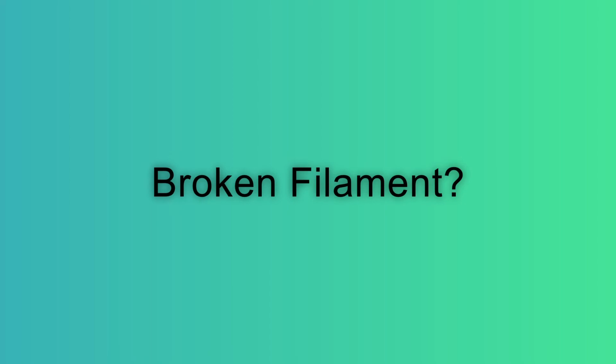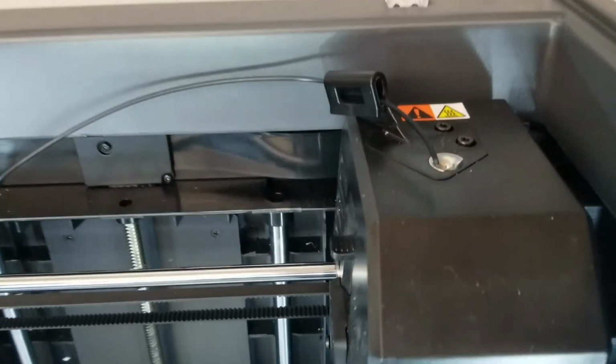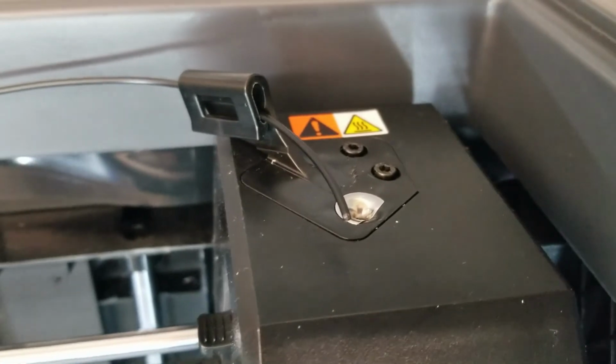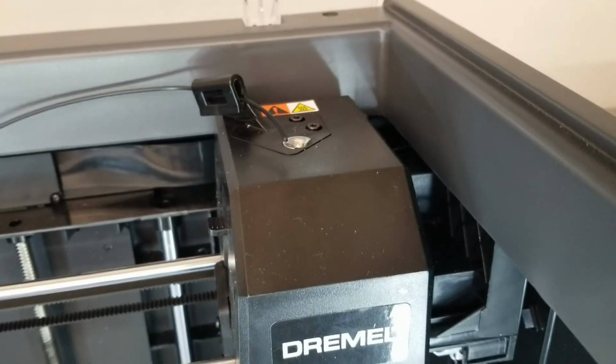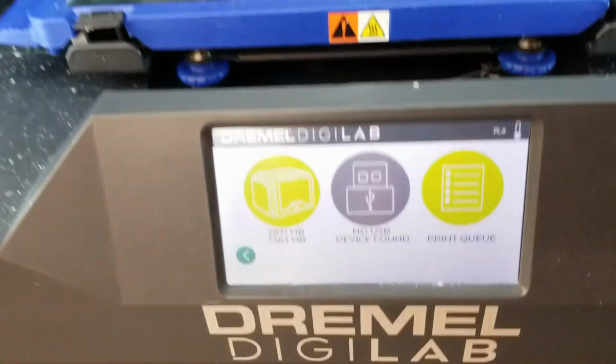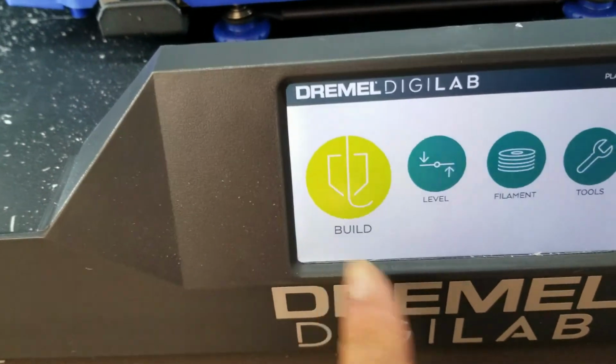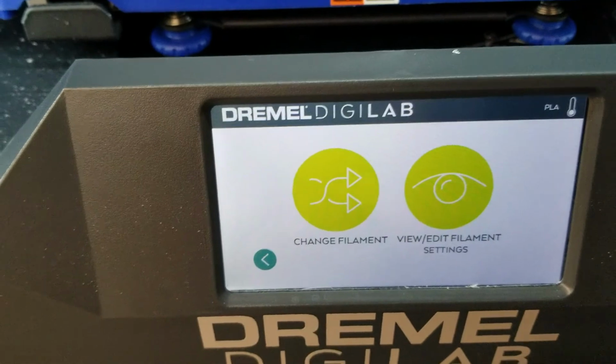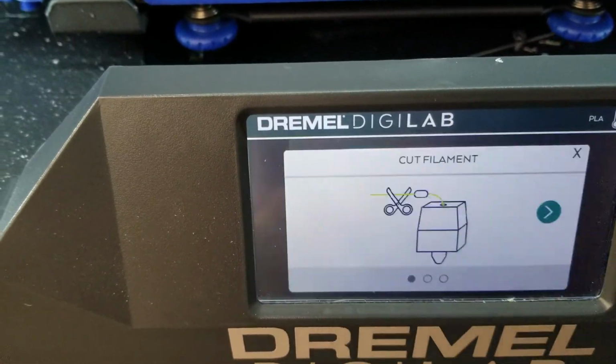So what do you do if the filament breaks? Take a look right here. You see that the filament, it's broken off, and there's a piece of filament stuck in the hole. So what you're gonna do to solve that problem is you can go to Filament, change filament.